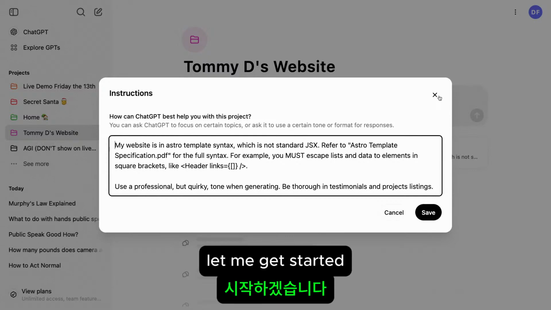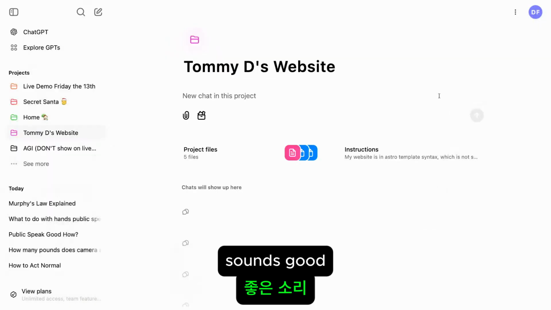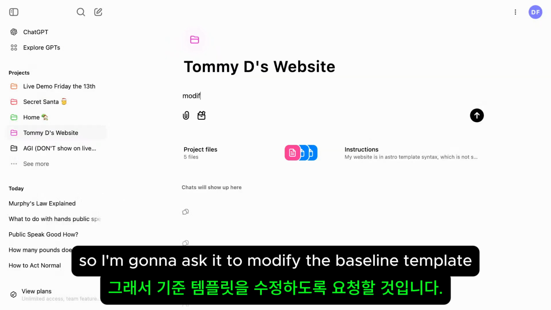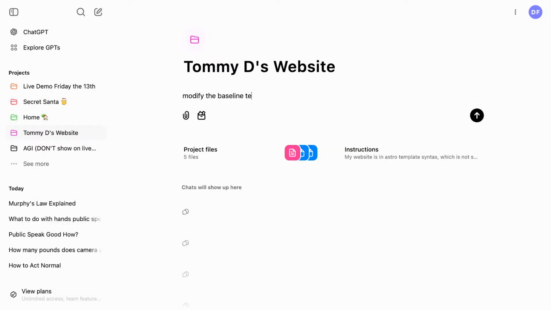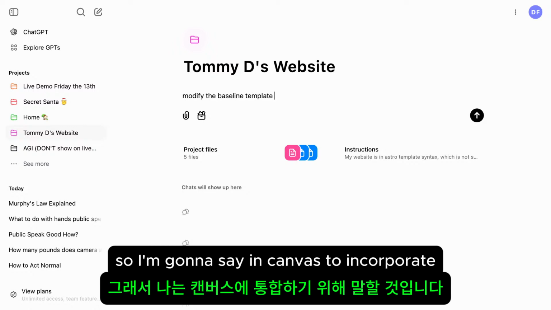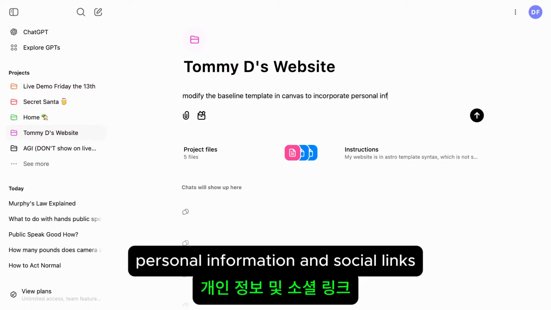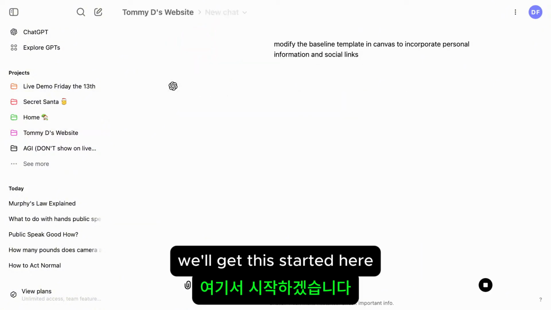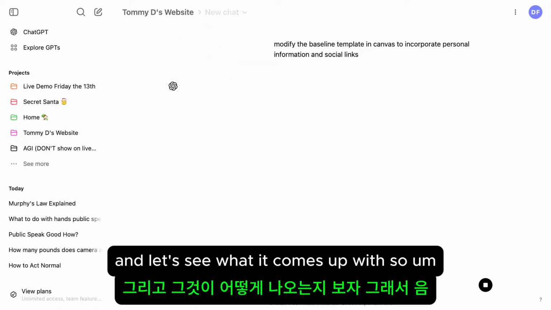All right, with that, let me get started and try to modify the baseline template. I'm going to ask it to modify the baseline template. I like using Canvas myself, so I'm going to say in Canvas to incorporate personal information and social links. We'll get this started and see what it comes up with.